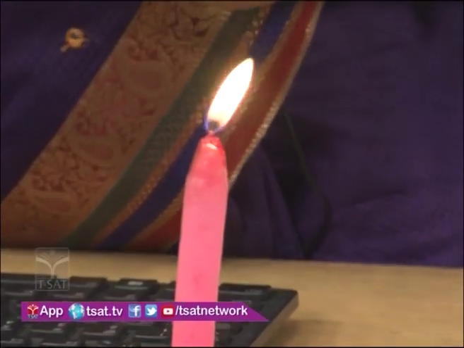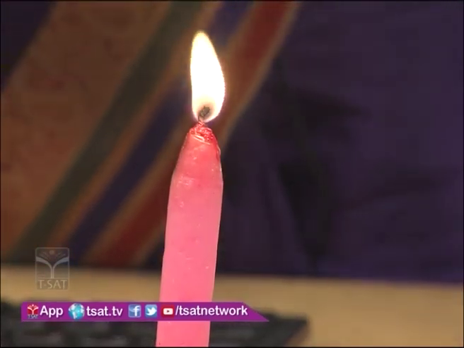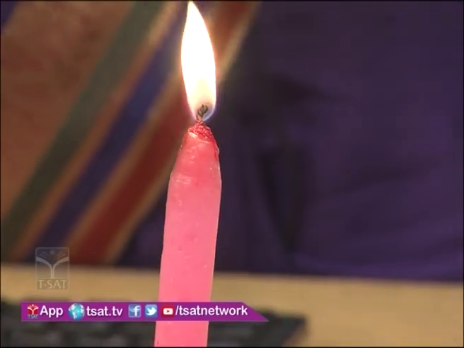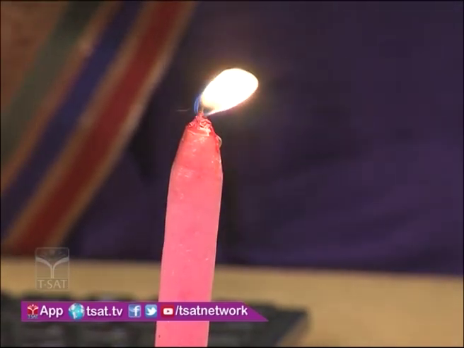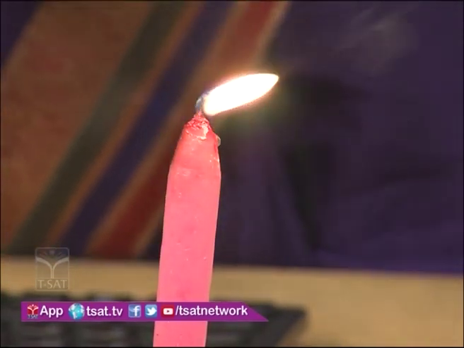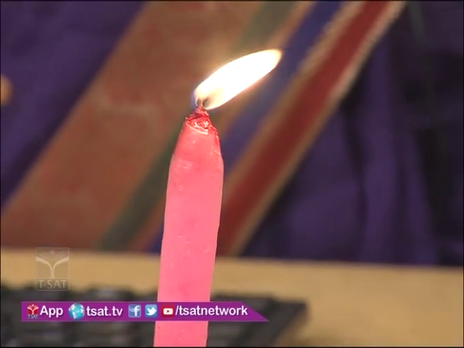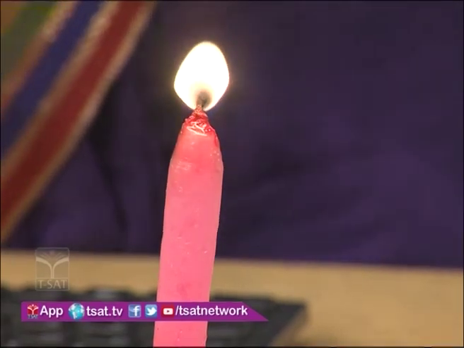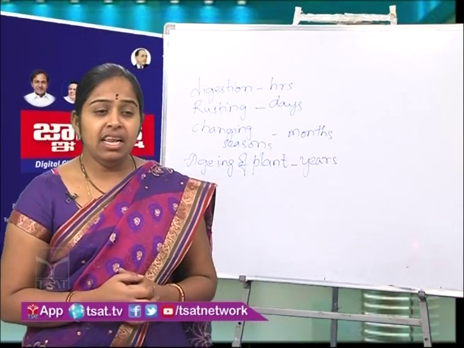First one is melting of wax, which is a physical change, and burning of wick is a chemical change. Here the hydrocarbons present in the wax are getting changed into carbon dioxide and water vapor. So candle is a good example where you can explain both physical change and chemical change.